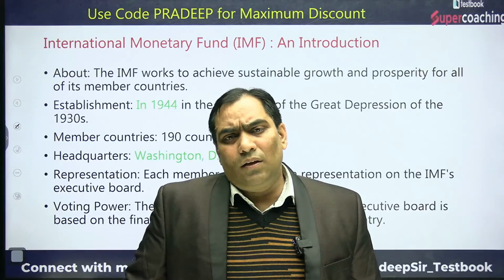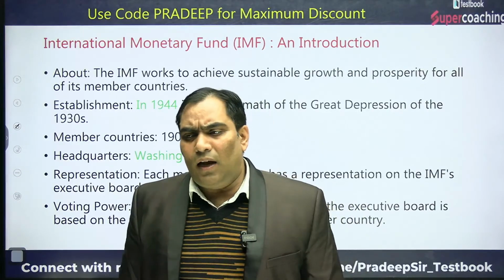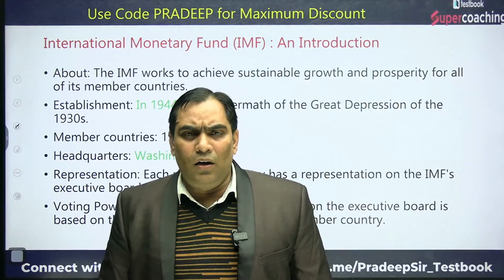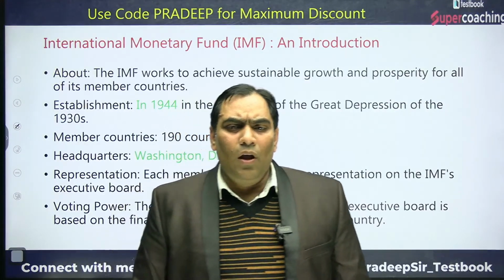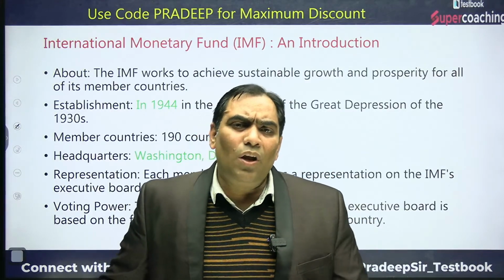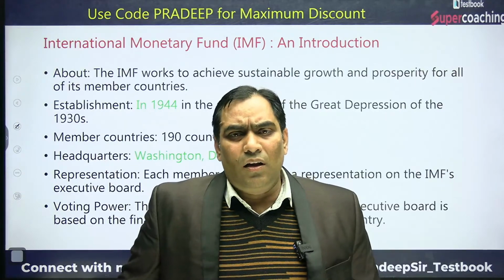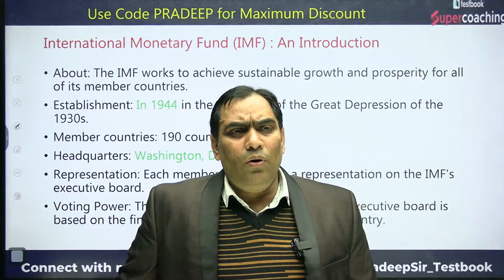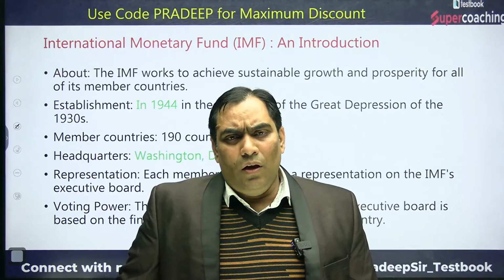in USA. After the Second World War there was a devastating effect of the war, so there was a need to reconstruct the war-ravaged countries. Those countries which had been affected by the war needed to be reconstructed.